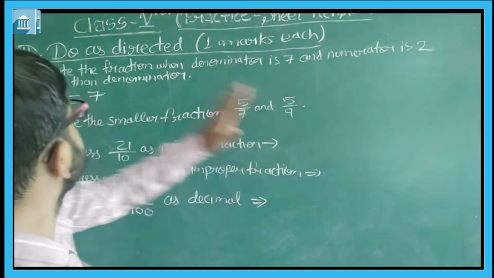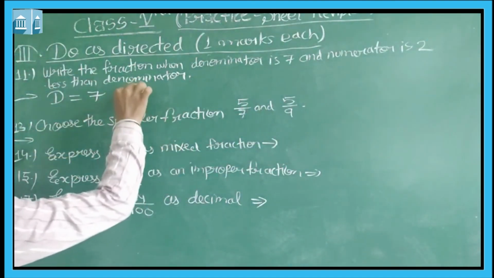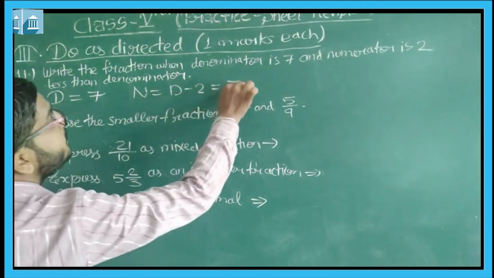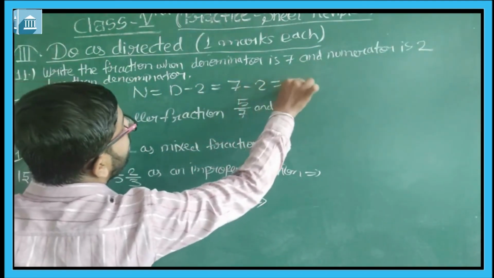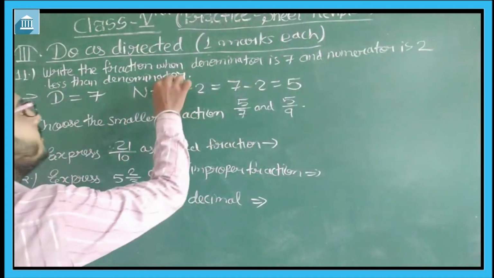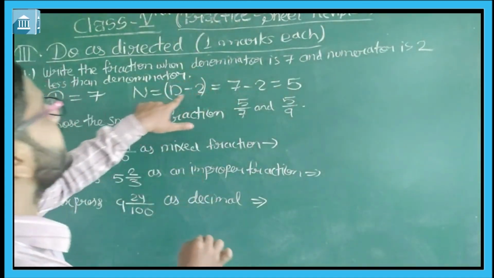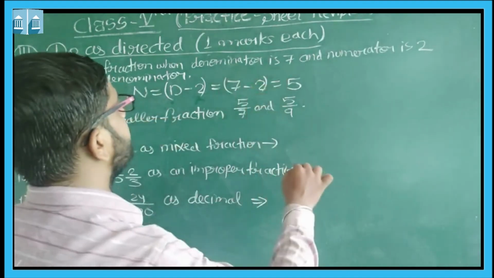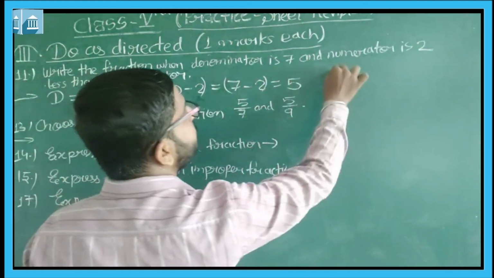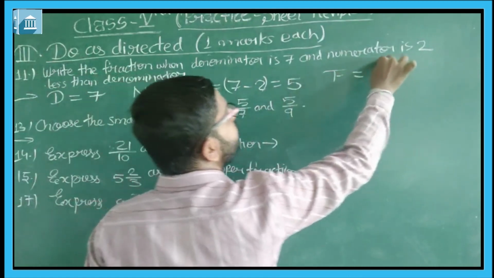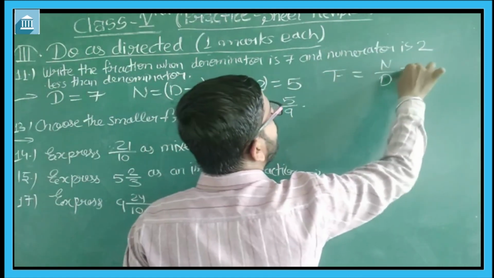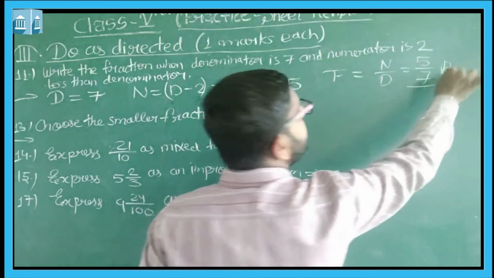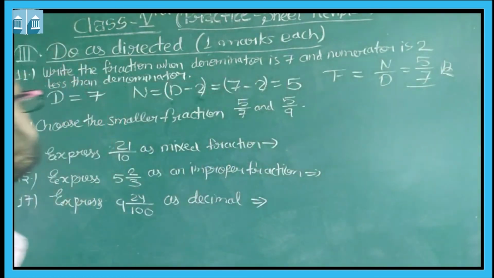Now the numerator is 2 less than the denominator, that means the numerator is 5, students. So the fraction will be numerator by denominator, 5 by 7. Your answer is 5 by 7, students.